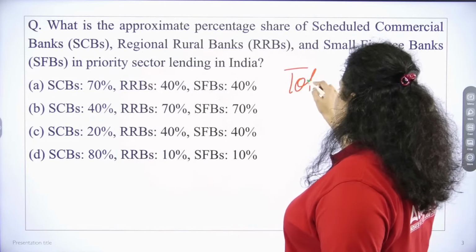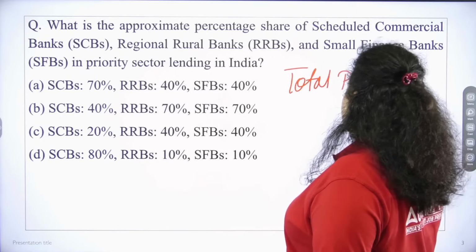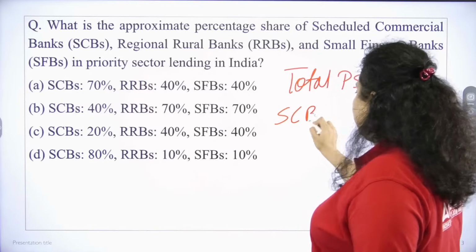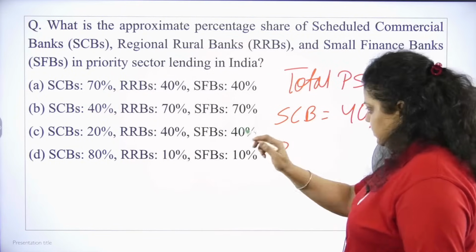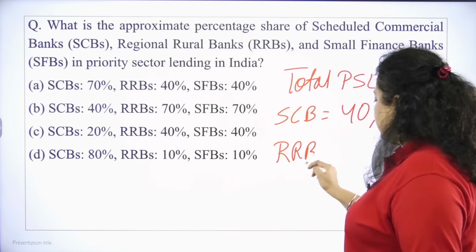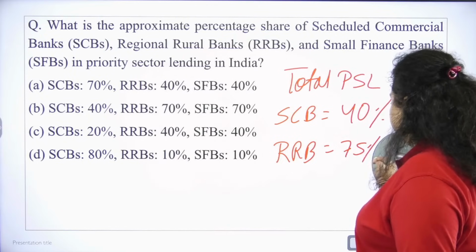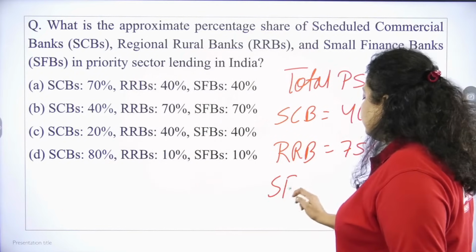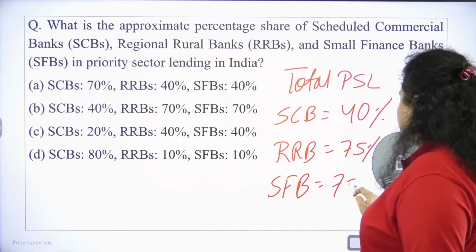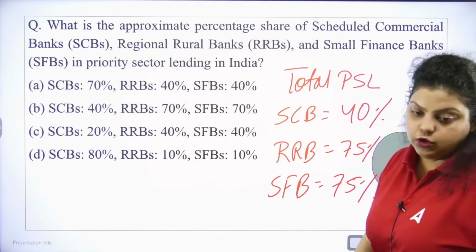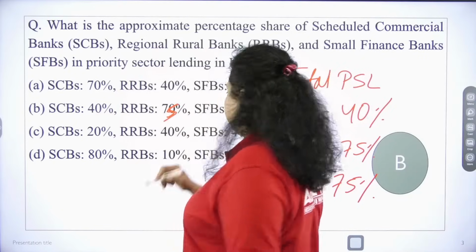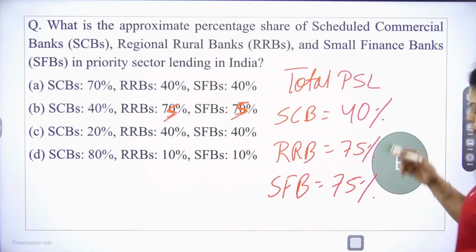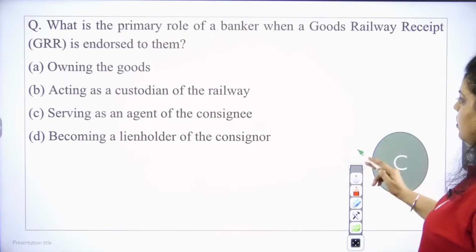So in total PSL, scheduled commercial banks have to give 40%, regional rural banks have to give 75% of their ANBC and CEOBE, and similarly small finance banks have to give 75% of their ANBC or CEOBE. So let's say this is 75 and 75. The option was wrong by me.